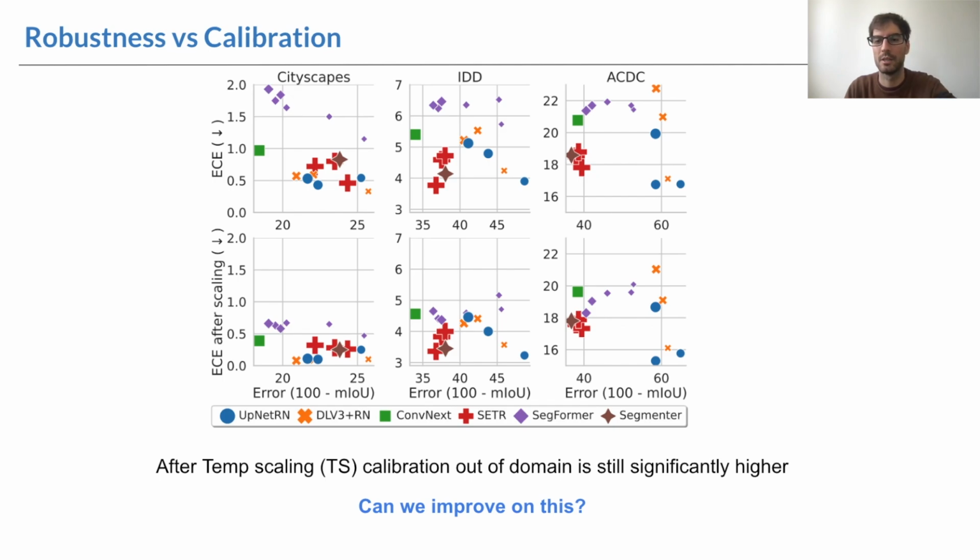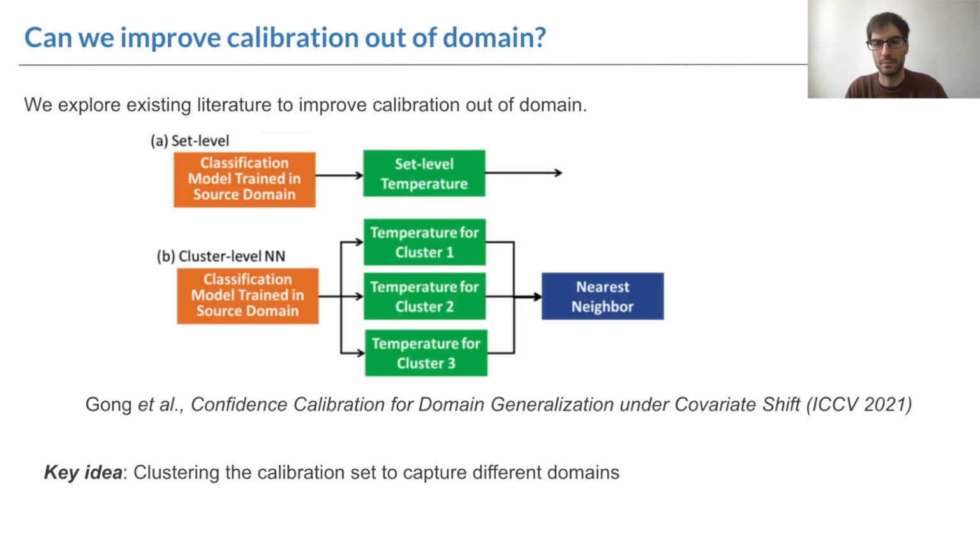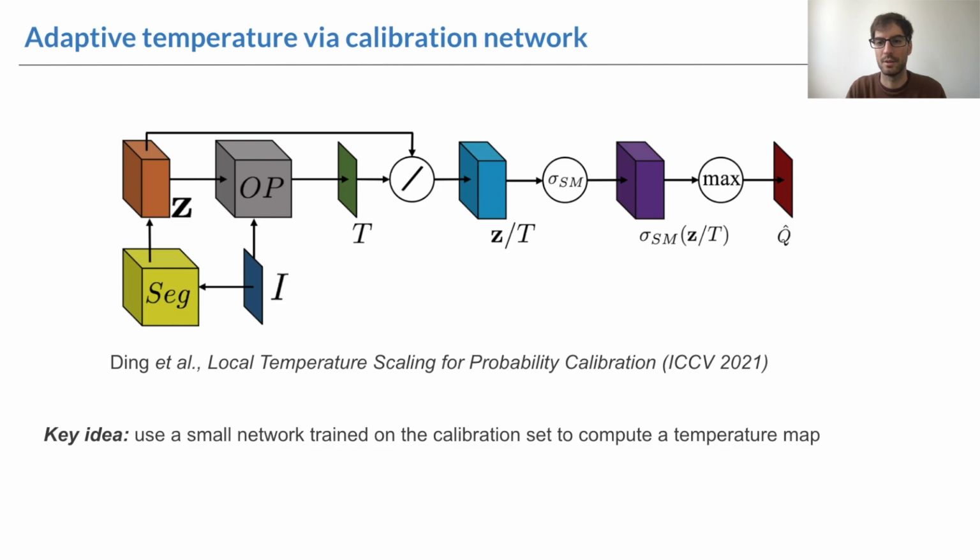In that regard, we explore 2 different methods that perform content-dependent temperature scaling. The first one consists in clustering the calibration domain into different subdomains. Then, a temperature is computed for each cluster, and at test time, we apply the temperature of the closest cluster. The second method trains a small network that directly predicts the temperature map, with an individual temperature per pixel. It does so based on the input image and the corresponding segmentation logits.